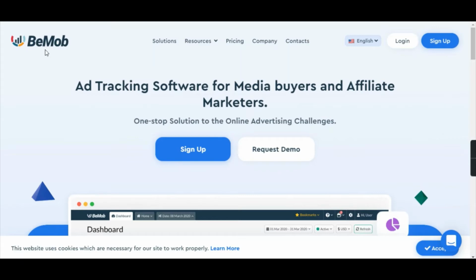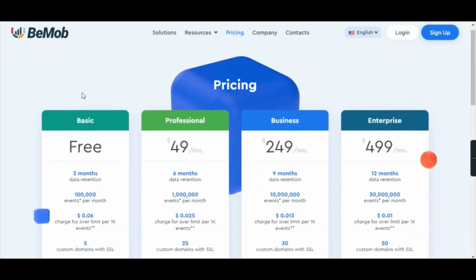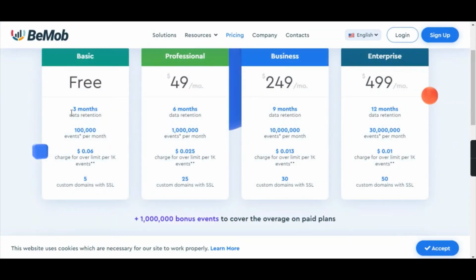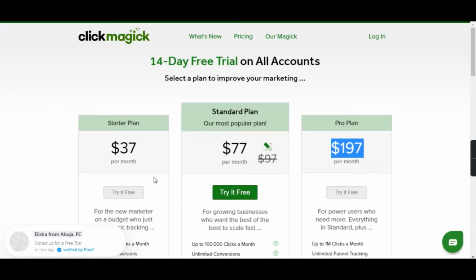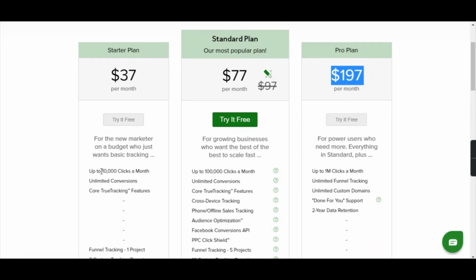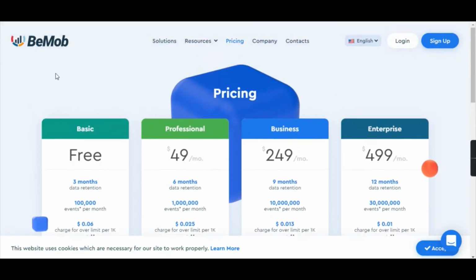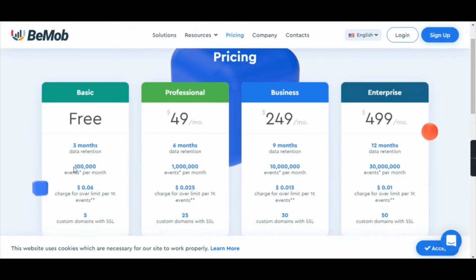So when we compare it with Click Magic and when it comes to the pricing, here with the basic plan, 3 months retention data and 1 lakh events per month. So when it comes to Click Magic, it's around 10,000 clicks a month, and here in Bemob it's around 1 lakh per month.